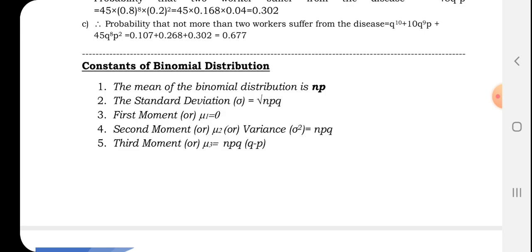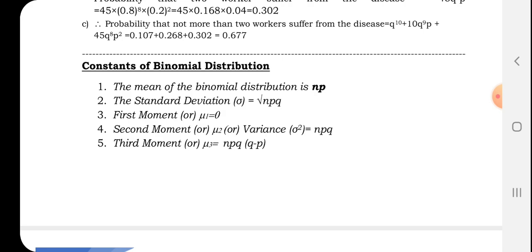Next, moving to the constants of binomial distribution. Let us see what the constants of binomial distribution are. We have already studied how to find the mean of observed frequency, where the formula is entirely different, as seen in measures of central tendency. But this is a binomial distribution, so it is a theoretical value. This is the mean we are going to find for the binomial distribution, the theoretical value, as opposed to the observed value.